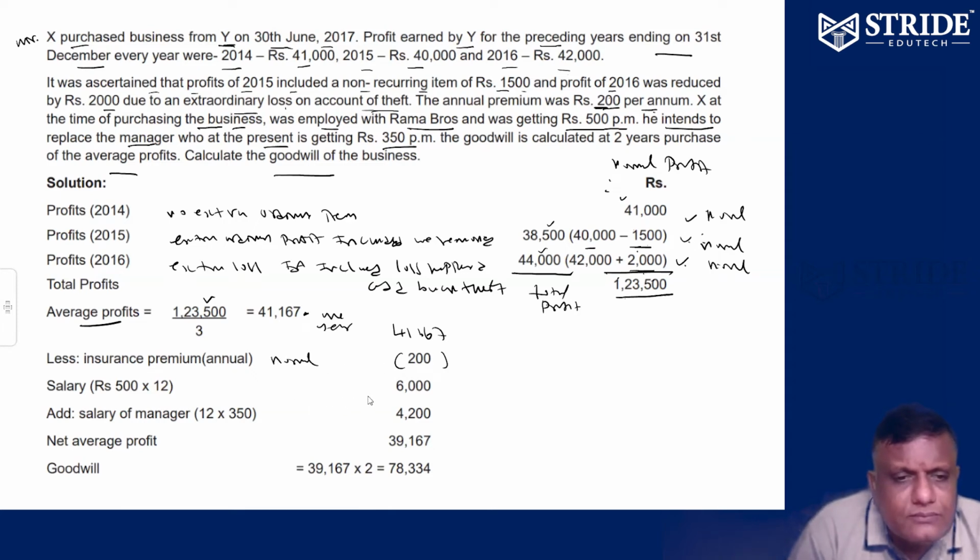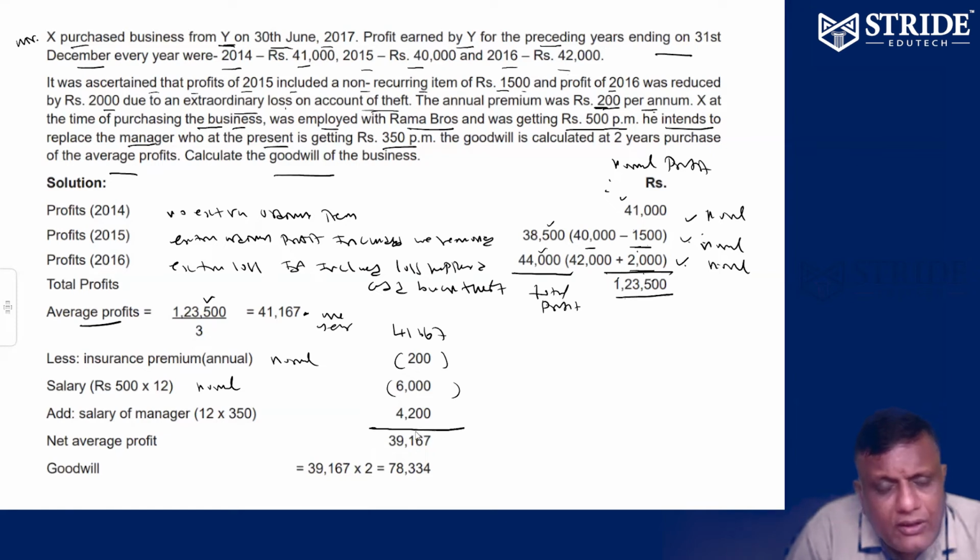Please subtract the salary of the proprietor. Who is the proprietor? X was working in a company, Rama Brothers, getting a salary somewhere else. So that proprietor salary has to be removed. Manager salary, please add back. This is the profit to be computed for goodwill calculation.